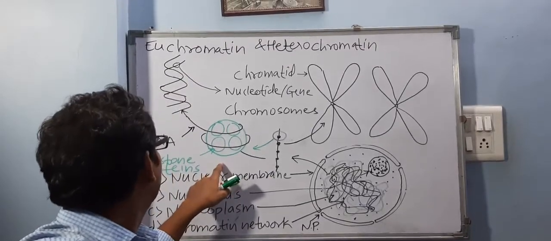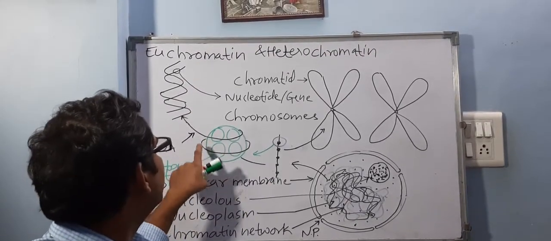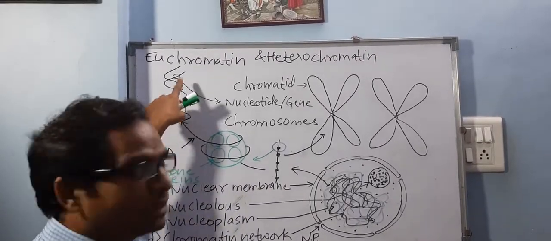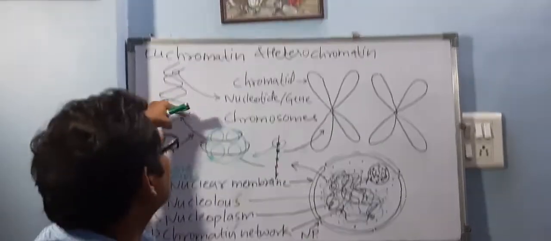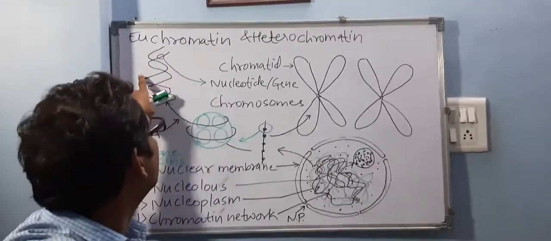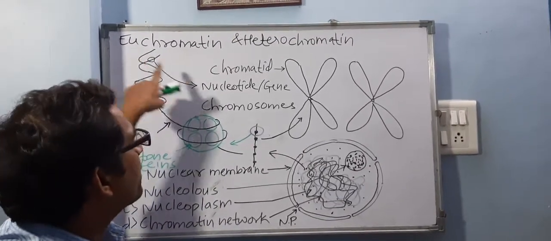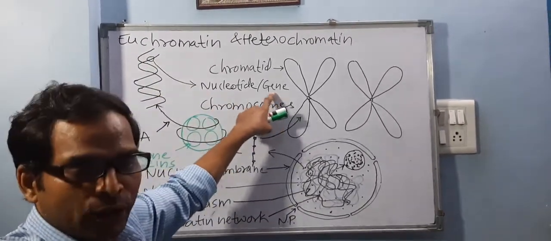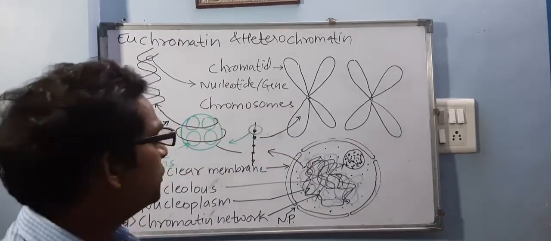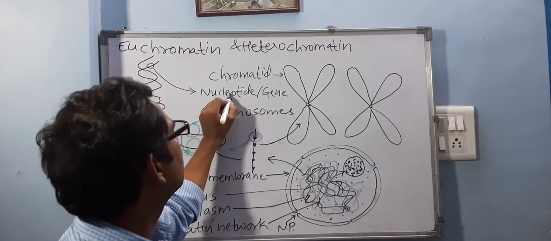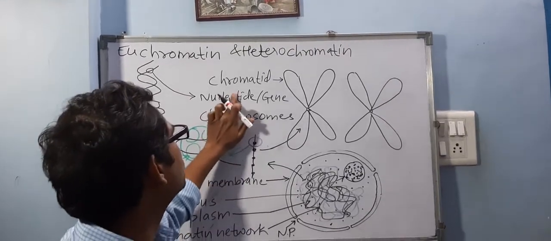Now when you again magnify this DNA, it will look like this, double stranded. So whenever you say DNA, it will always look like this ladder. This ladder-like DNA is further made up of small units, and those units are called nucleotides or genes. Did you understand this? Tell me, you understood this?